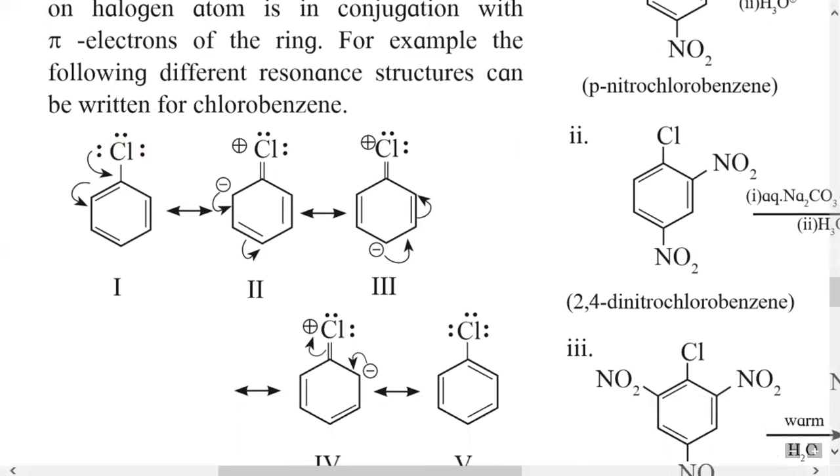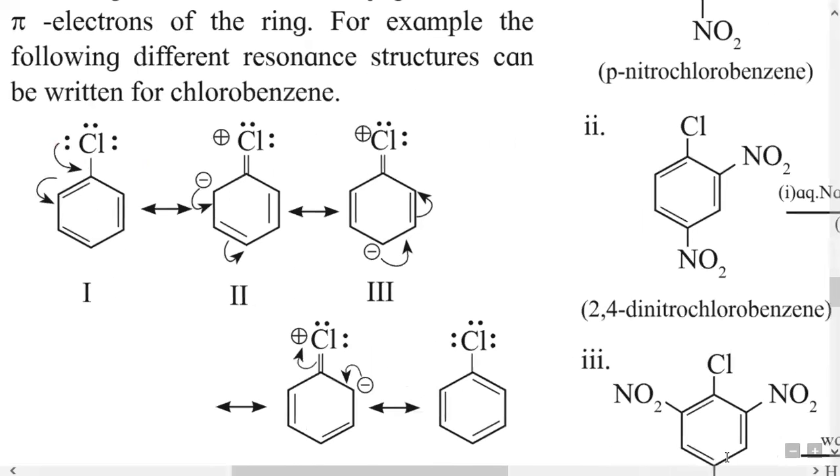In the first structure, one of the lone pairs is shifted between the carbon-chlorine bond, then the double bond between carbon and carbon at the ortho position breaks and the electron pair moves to the ortho position, which creates a negative charge at the ortho position in the next structure.